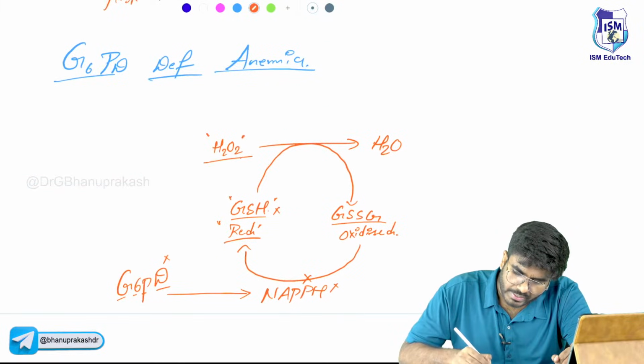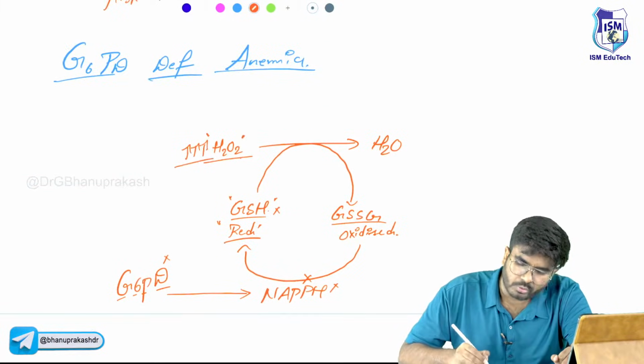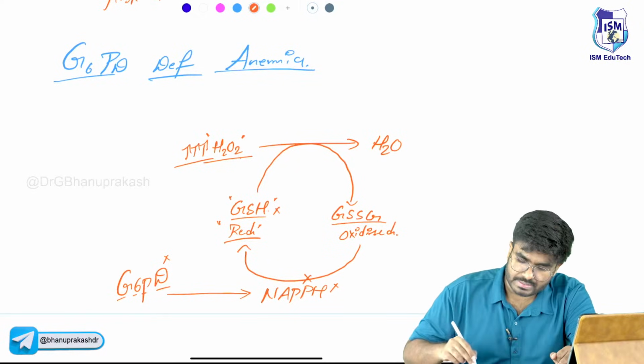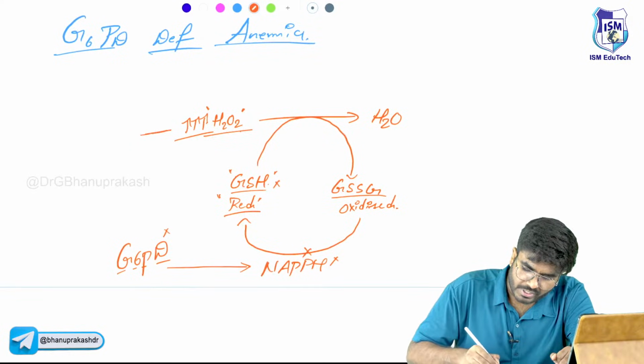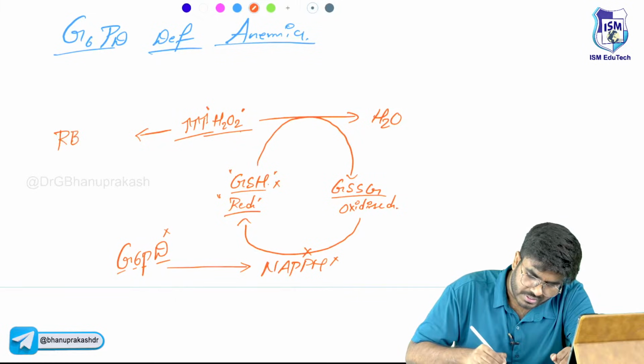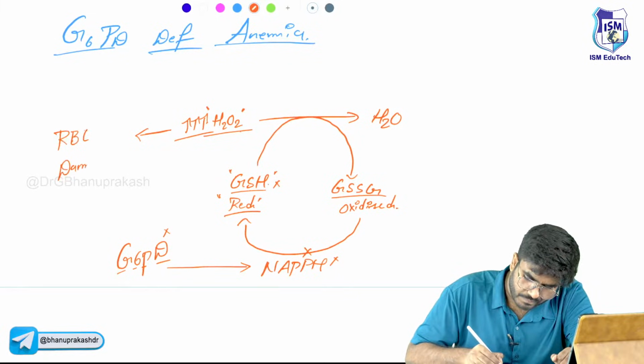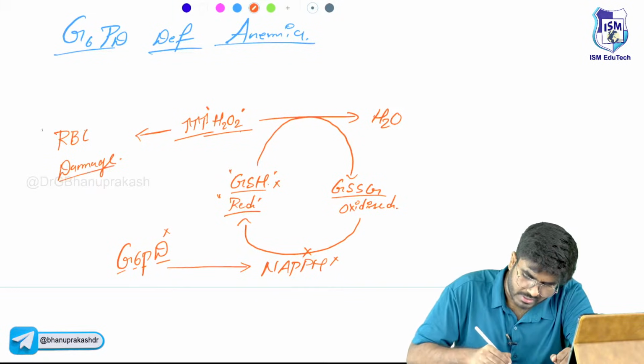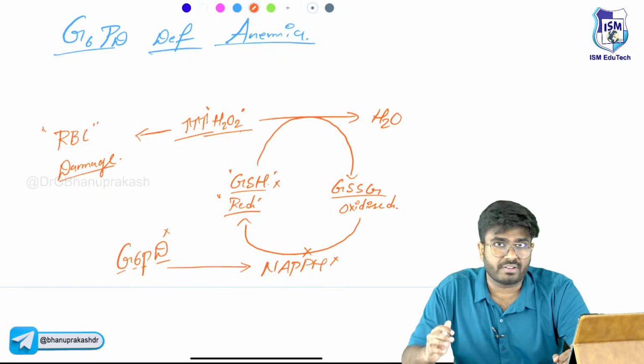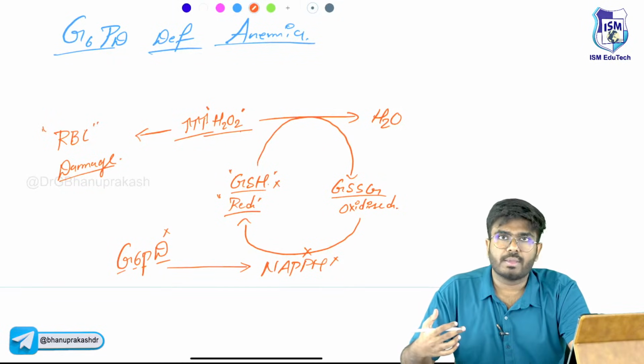If glutathione is not there, the free radicals are going to increase in the RBCs. These free radicals will cause damage, RBC damage or hemolysis. Where is the hemolysis? Within the blood vessel itself. Within the blood vessel itself, there is hemolysis.